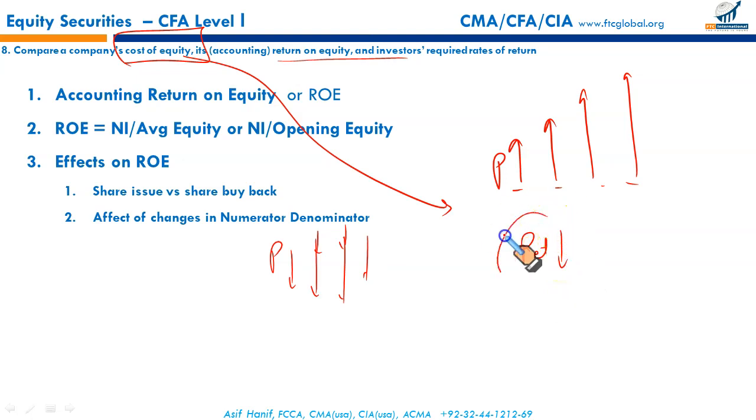So the rate of return is linked with the share price. If the price is expected to go up, the required rate of return will be low, and vice versa. And at the same time, if there is more volatility expected in the returns, then in that case, the required rate of return would also go up. So these are the basic concepts you would have gone through in your prior readings. So that completes your reading overview for equity securities.